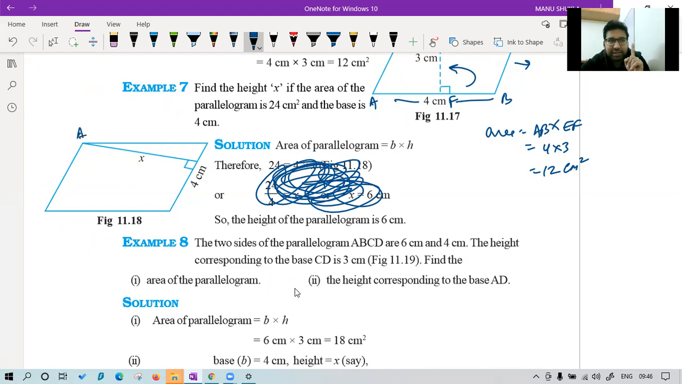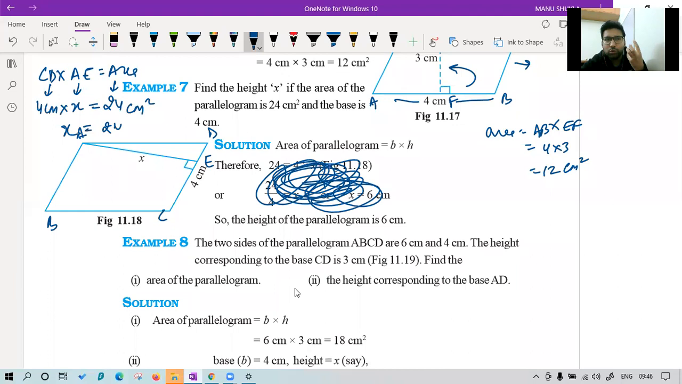I can say if it is ABCD, and this is E, area is given by base into height. Here the base CD into height AE is equal to area. Area is known to us how much? Class, what is the area? 24 centimeter square. CD is 4 centimeter into AE is x. Whatever you want to find, you have to isolate it. Isolate the x on left hand side, you will get 24 upon 4 and the answer is 6 centimeter.